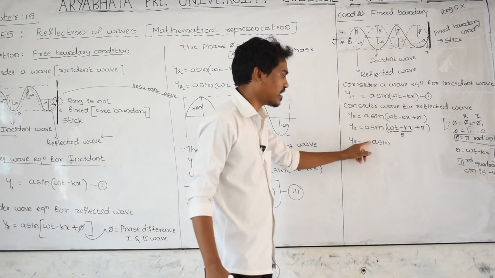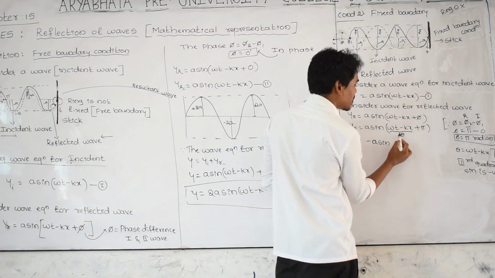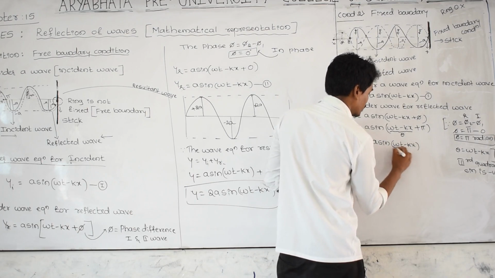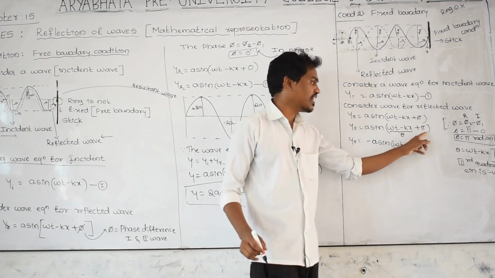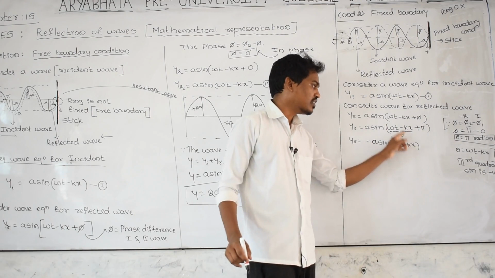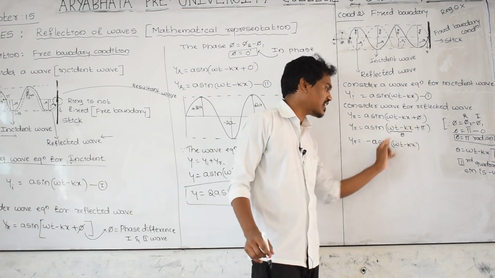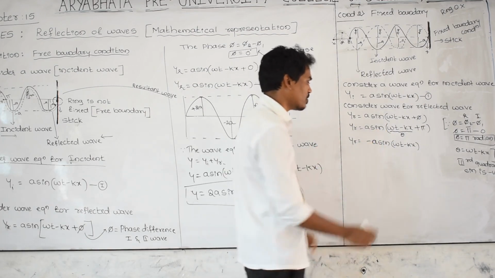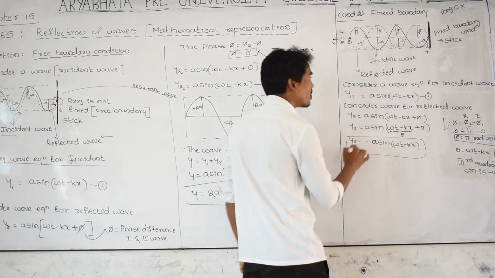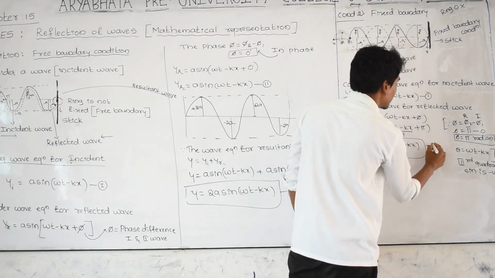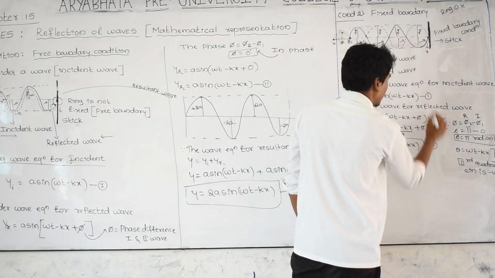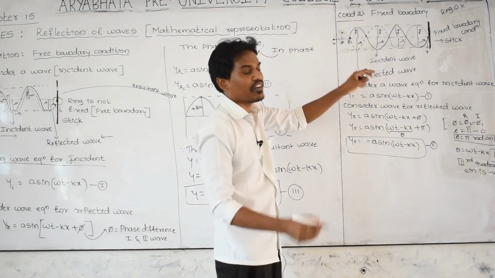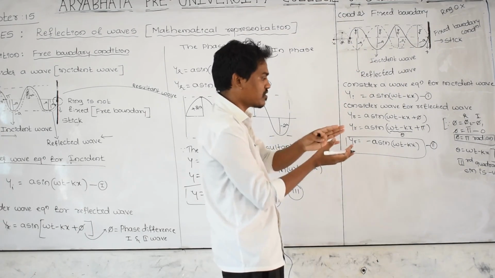In the third quadrant everything is negative except tan. Minus a sin of 180 plus theta, that is sin theta, omega t minus kx. Sin 180 plus theta is just minus sin theta, and a as it is. In the third quadrant sin is a negative term, that's why I have taken this as the equation for the reflected wave. Let us take it as equation number 2. Then if the incident wave and reflected wave merge, what will happen?